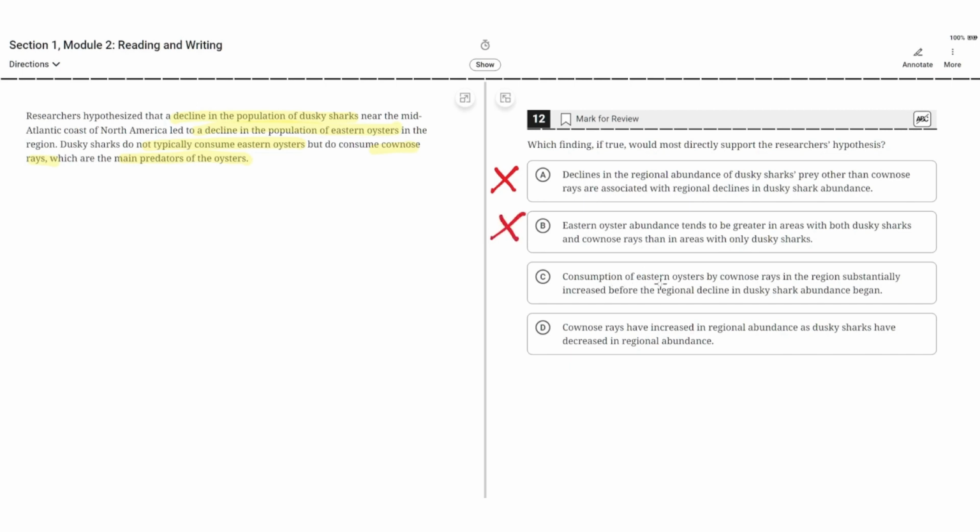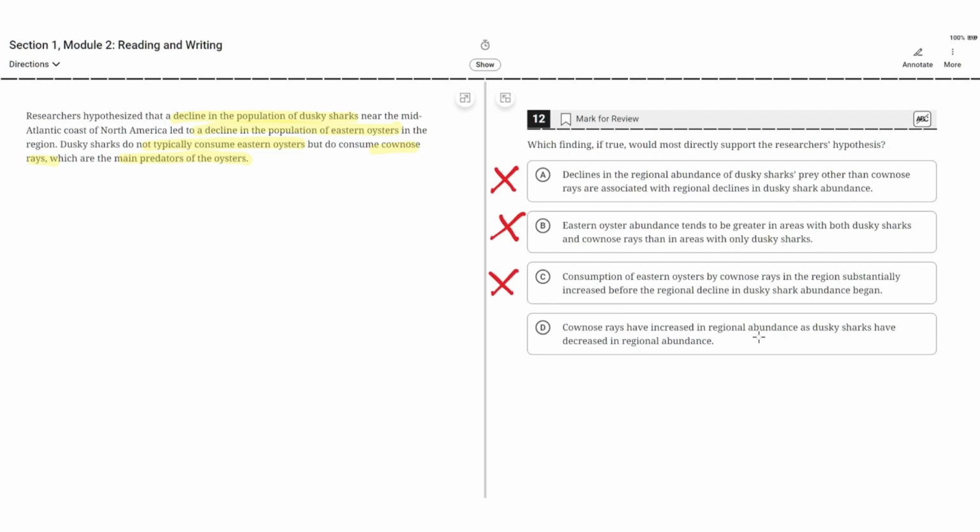C. Consumption of eastern oysters by cow-nosed rays in the region substantially increased before the regional decline in dusky shark abundance. So this is incorrect because it's saying that before the decline in dusky shark abundance, the consumption of eastern oysters by cow-nosed rays was far greater. So the decline in dusky shark abundance led to a decrease in the amount of oyster consumption, so an increase in the amount of eastern oysters total. So C is incorrect.